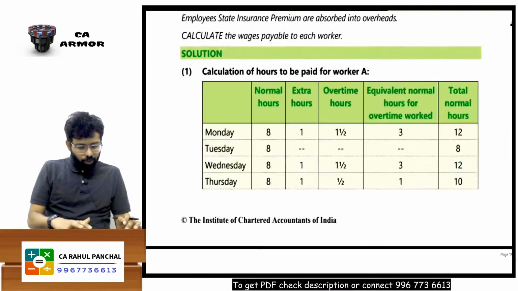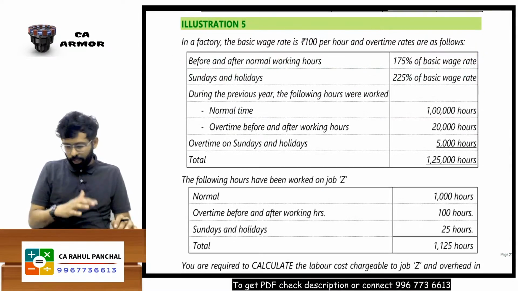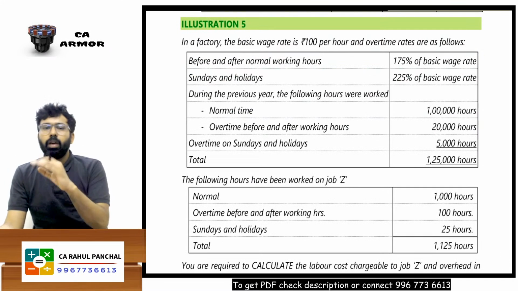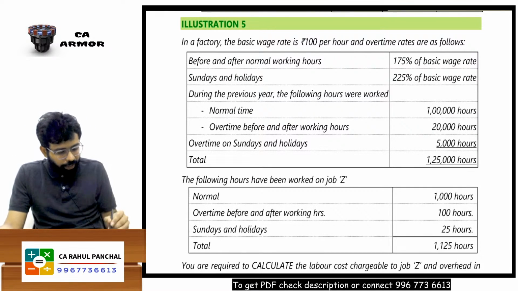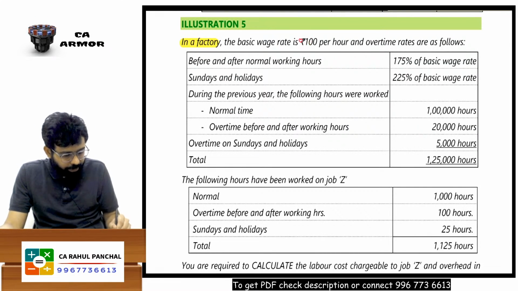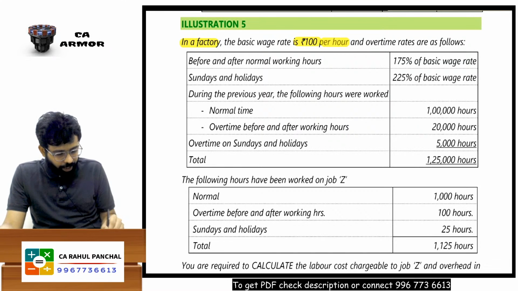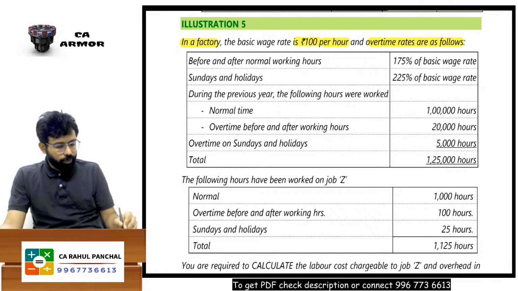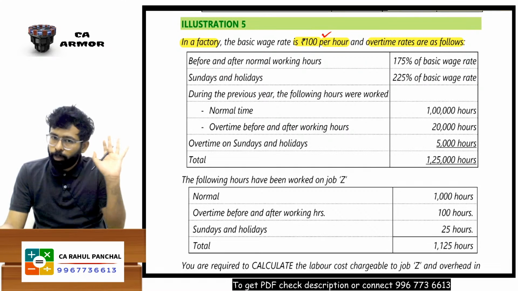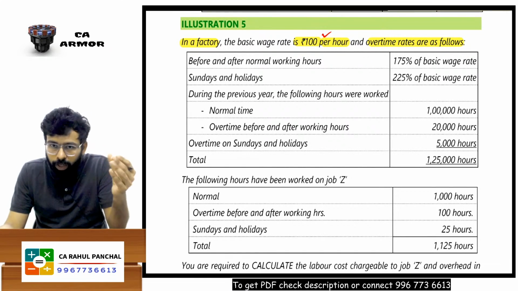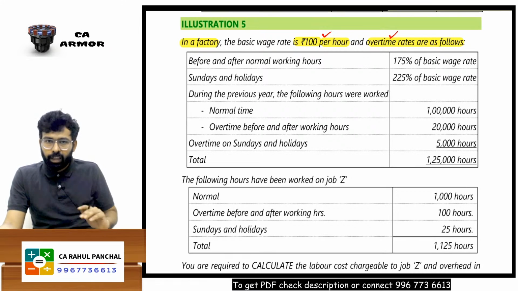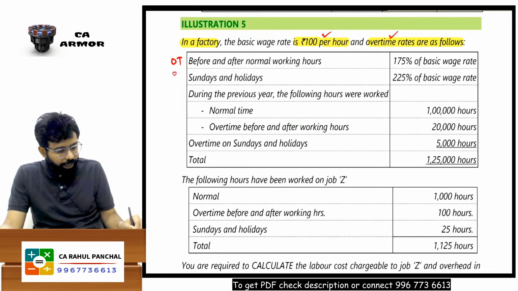Okay, let's come to question number 5. Let's have a look. Now let's pay attention to this. Sir, in a factory, the basic wage rate is 100 per hour, and overtime rates are as follows. Normally I pay 100 rupees to my worker, but if my worker is doing overtime, I will give him some extra. One overtime is this, second overtime is this.